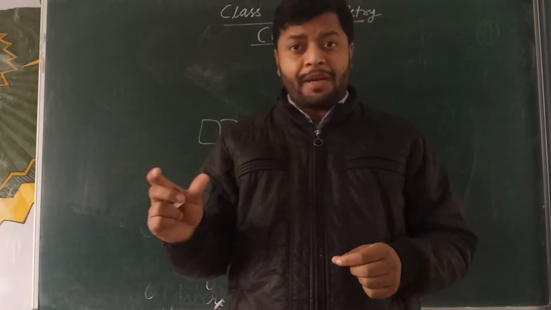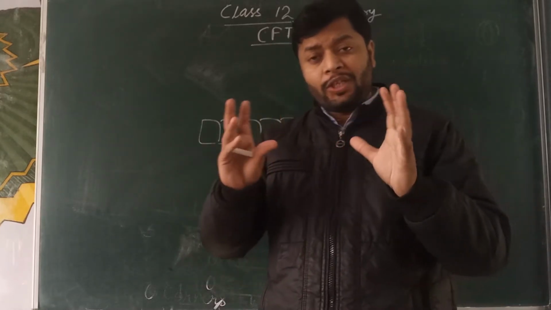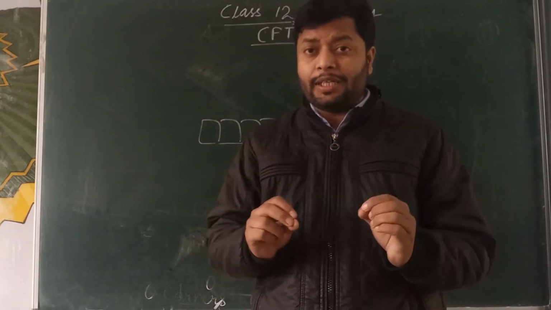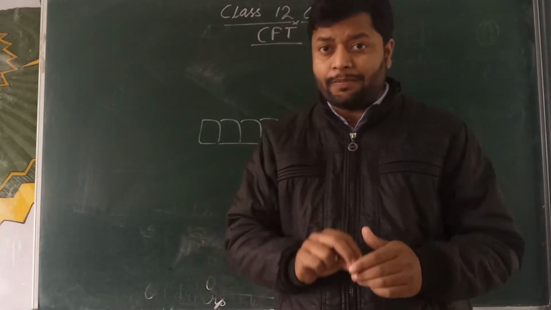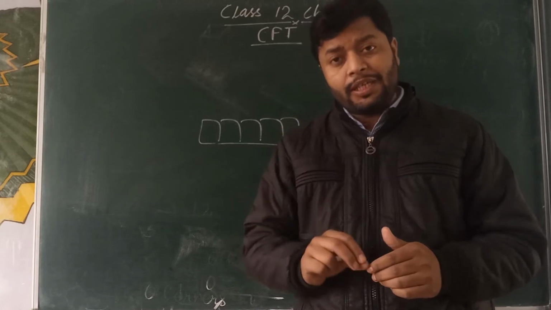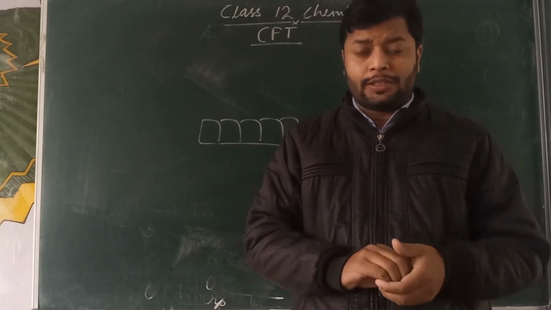So in the lack of an external field, all 5 d orbitals are symmetrically distributed around the nucleus of the central metal atom with the same energy, called degeneracy.